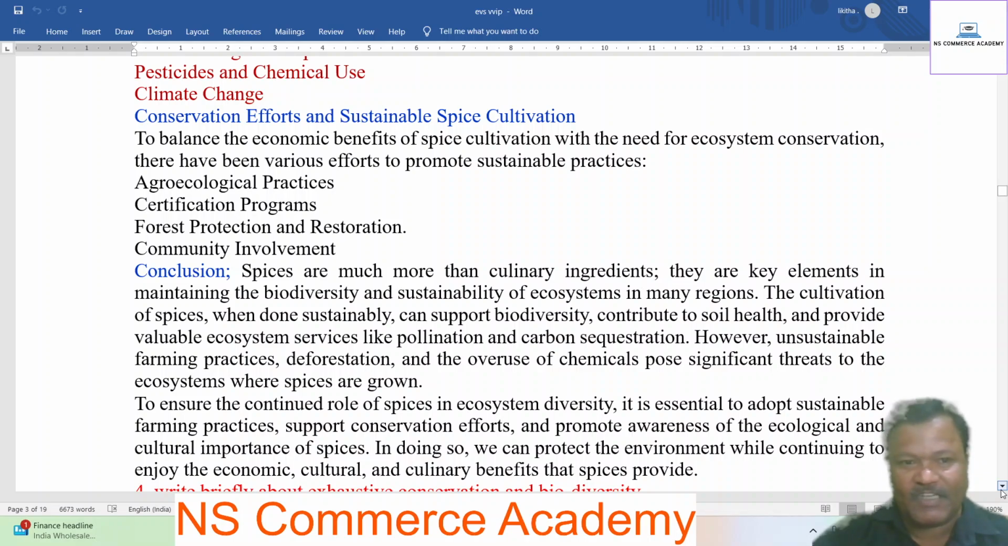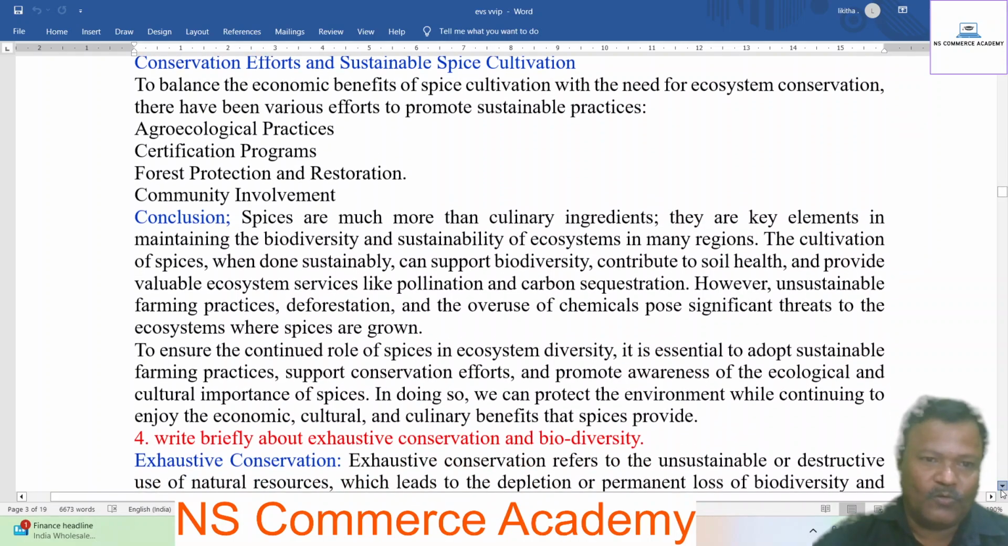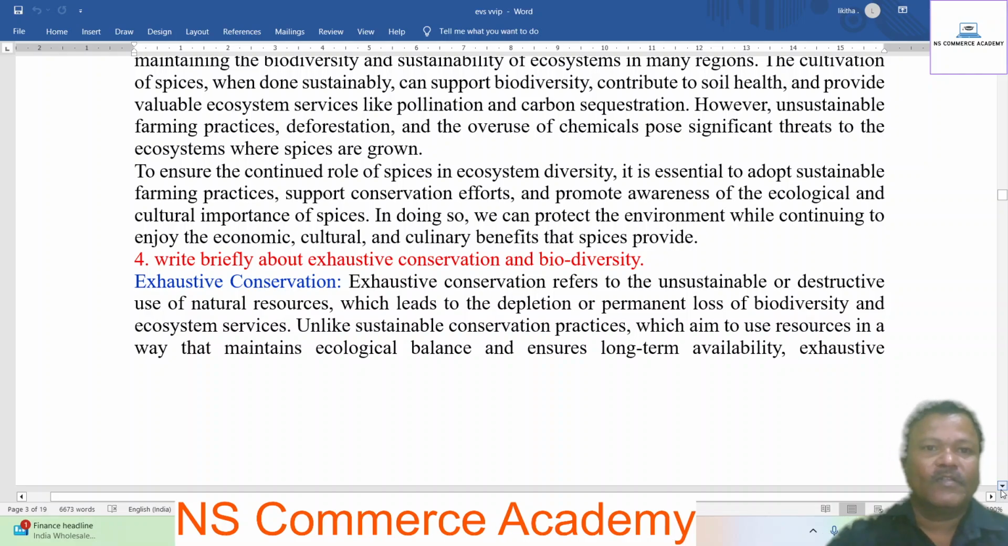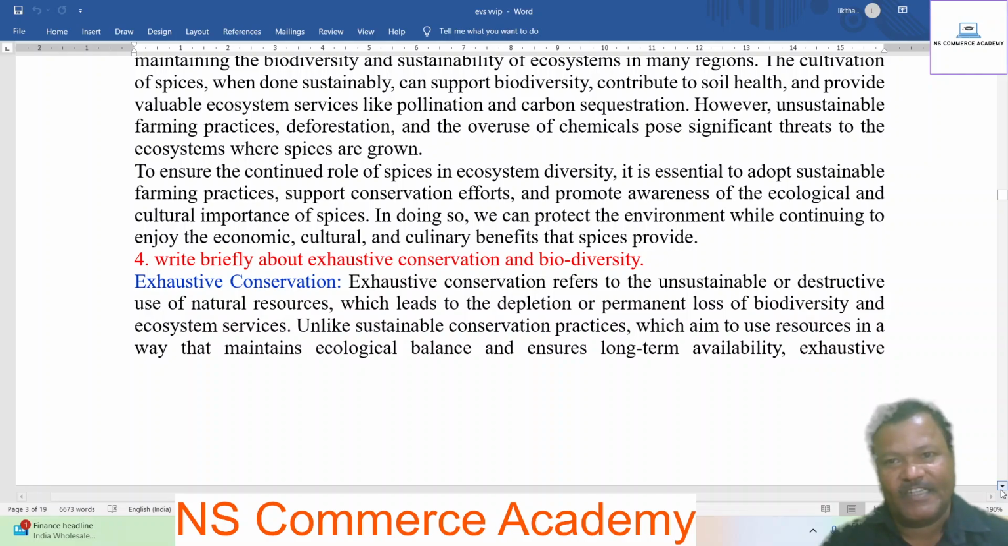However, unsustainable farming practices, deforestation, and the overuse of chemicals pose significant threats to the ecosystems where spices are grown. To ensure the continued role of spices in ecosystem diversity, it is essential to adopt sustainable farming practices, support conservation efforts, and promote awareness of the ecological and cultural importance of spices.